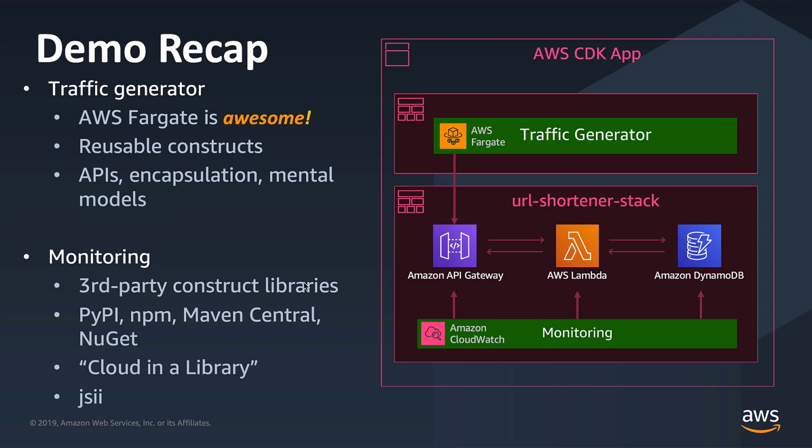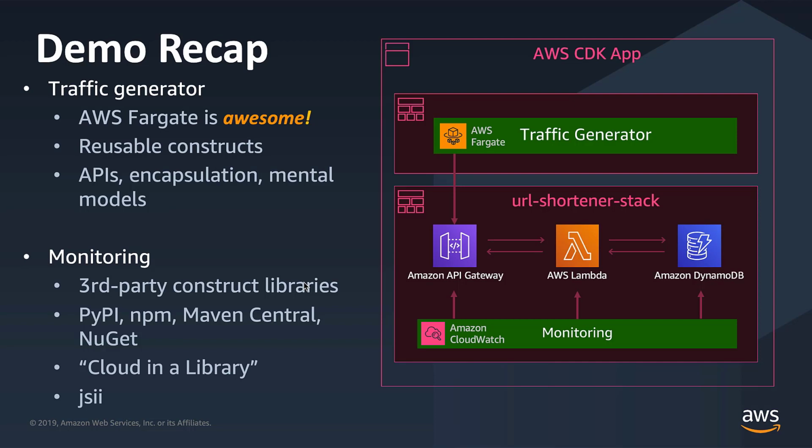First of all, we've seen Fargate is awesome. I can't stress how much heavy lifting is being done for you to take this little Docker image and just spin up 10 instances of it running as easily as this. It's all working together within the CDK workflow, so any changes to the Docker image would automatically reflect and update. It is awesome. We talked a lot about reusable constructs. This is the main thing that we want you guys to take from this talk. This idea of being able to create arbitrary abstractions, share them, reuse them, publish them to package managers. We talked a little about APIs, encapsulation, mental models,